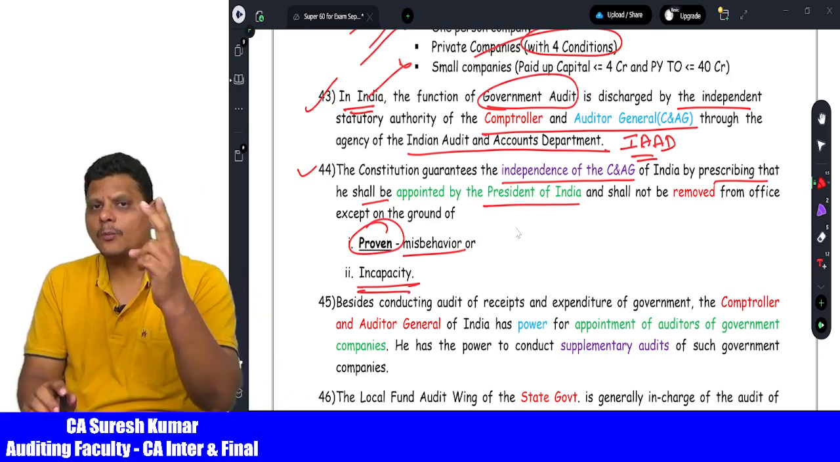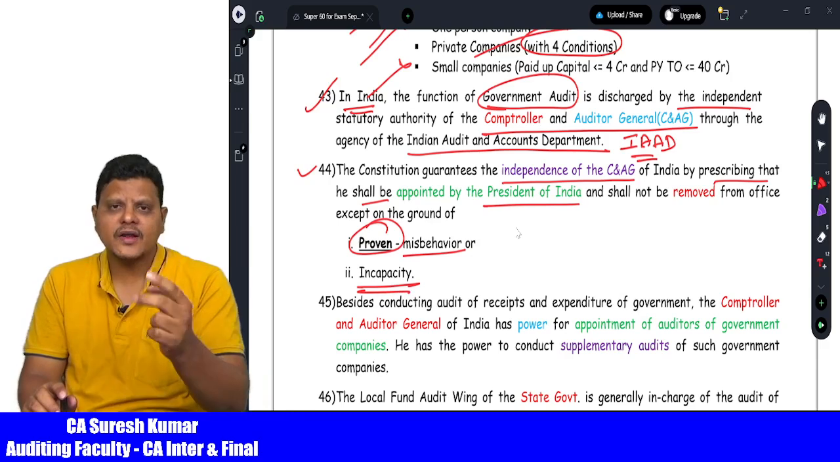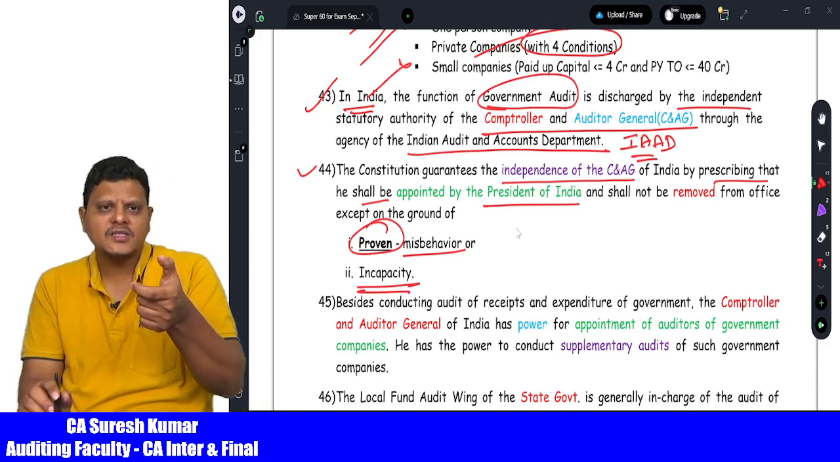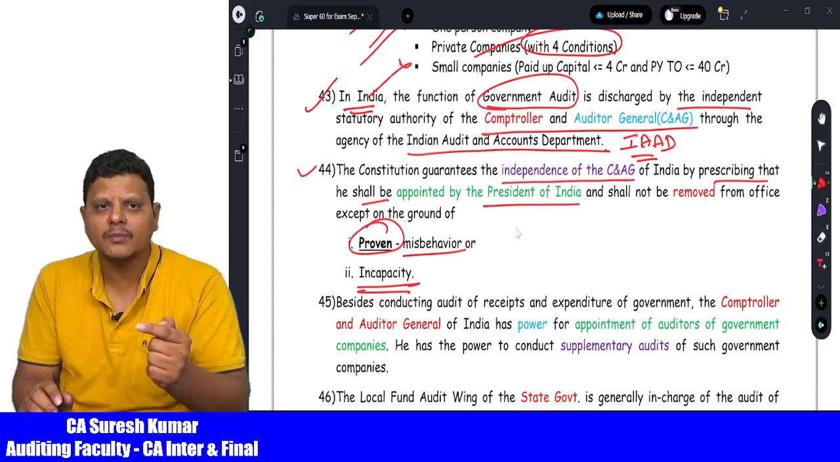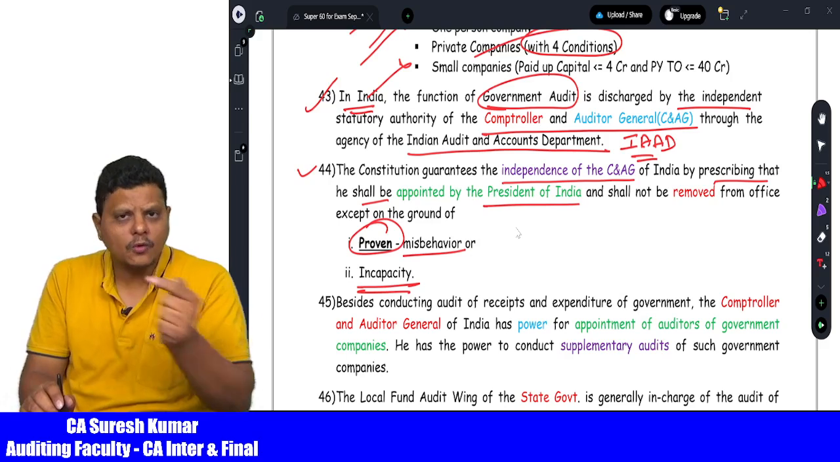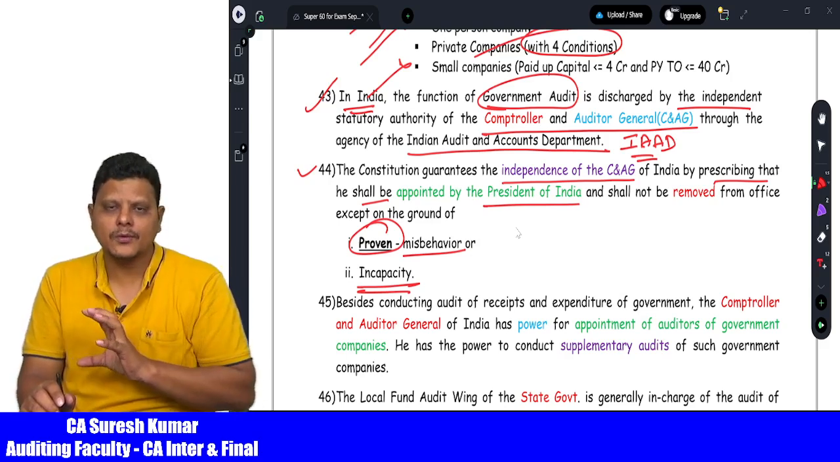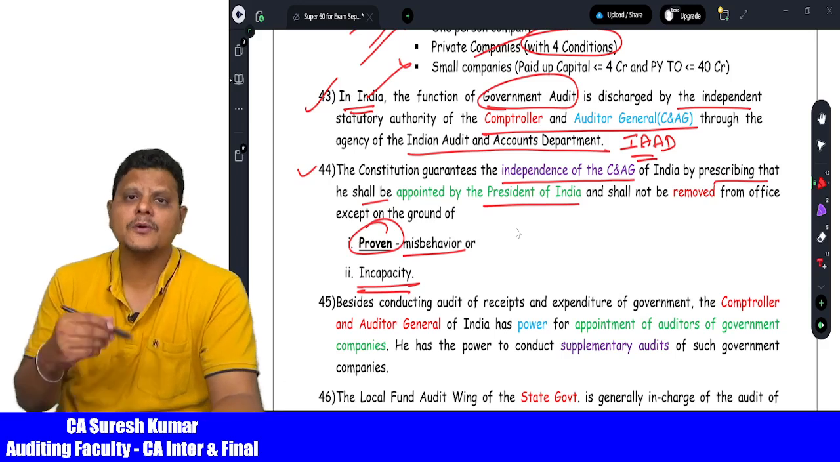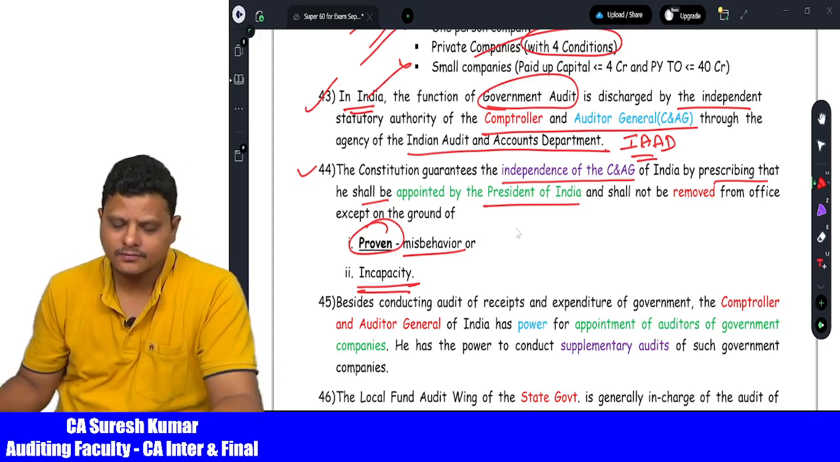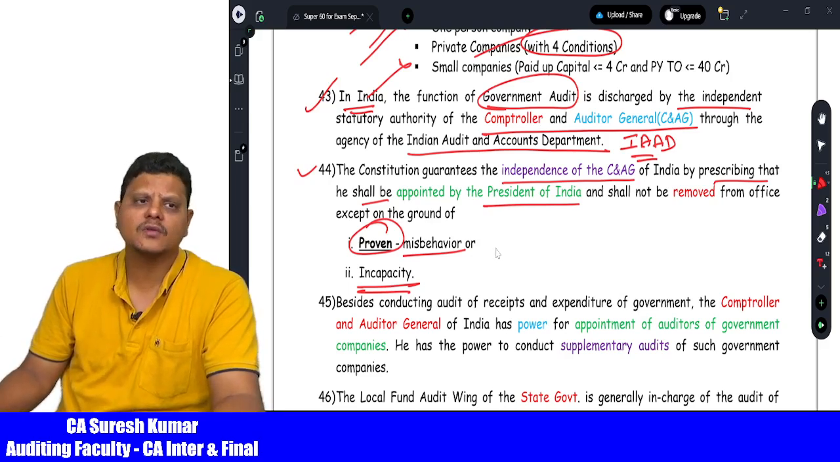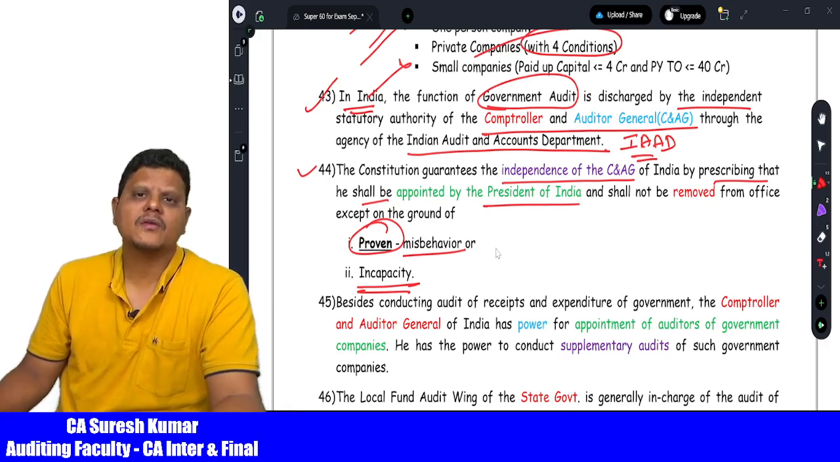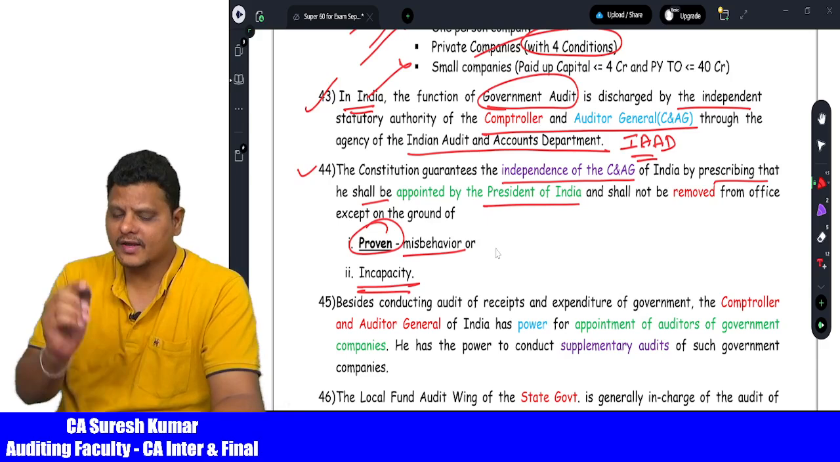So when these 2 points are covered in an examination question, whether the misbehavior is proven or not proven, you need to check very carefully while reading the question paper. When it is not proven, the C&AG cannot be removed. Then in case of incapacity, the C&AG can be removed by the Lok Sabha and Rajya Sabha. Both houses of members have to vote in favor of the removal, but only in case it is proved.